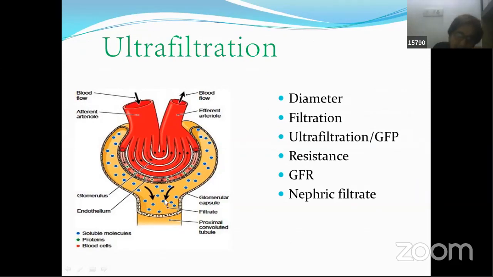Nephric filtrate has all the things that you find present in blood. Whatever things are present in blood plasma, the same things you will find over here. The only difference between blood and this primary urine is the absence of some big-sized proteins like albumins and cells. That means RBCs, WBCs and big protein molecules are not there. Otherwise, whatever is present in plasma comes out in the proximal convoluted tubule.